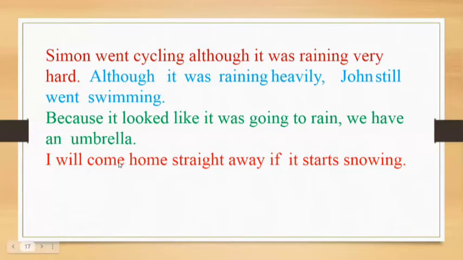I will come home straight away if it starts snowing. If, a subordinating conjunction, shows condition and precedes the subordinate clause, and here we have an independent clause.